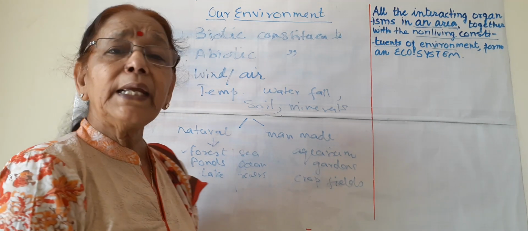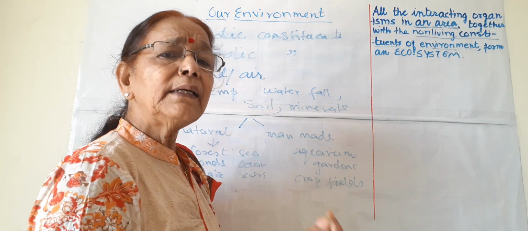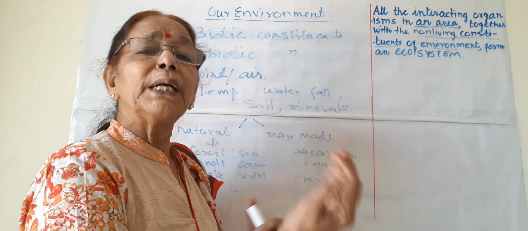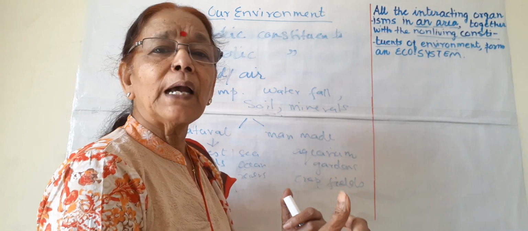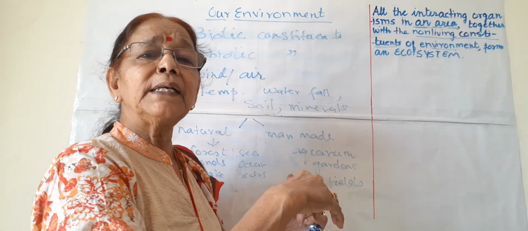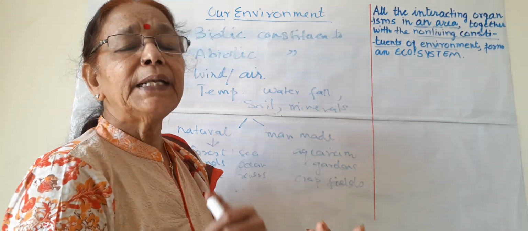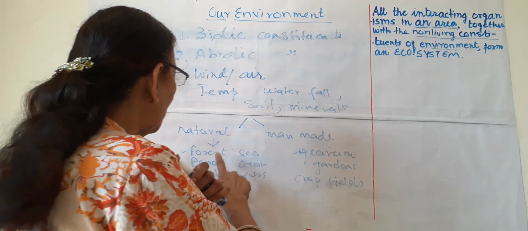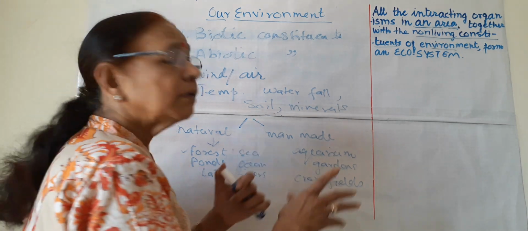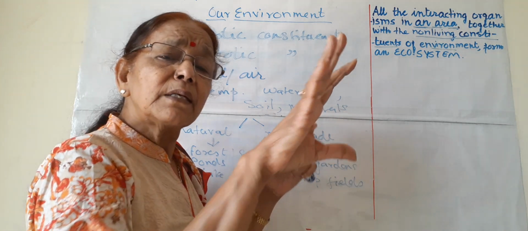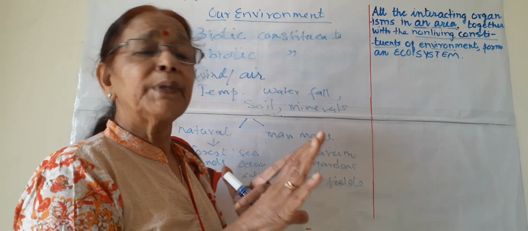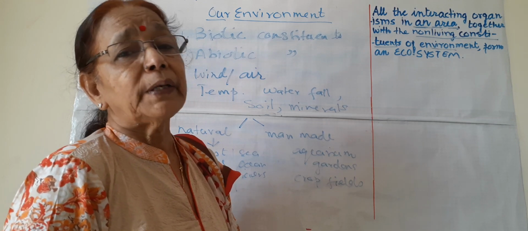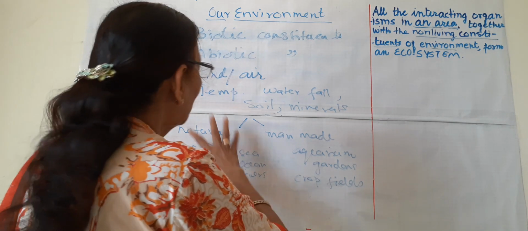So in a forest, these living and non-living components interact with each other and a natural ecosystem is made. Likewise, in a pond or lake, small insects and algae are there, frogs eat this algae, and suppose some bigger reptiles or crocodiles or fish are there, then they eat these frogs, and these fish are eaten by man. So in a pond, lake, river or ocean, there is a complete sustenance of living organisms when they are interacting with non-biotic or abiotic components. So this is about natural.